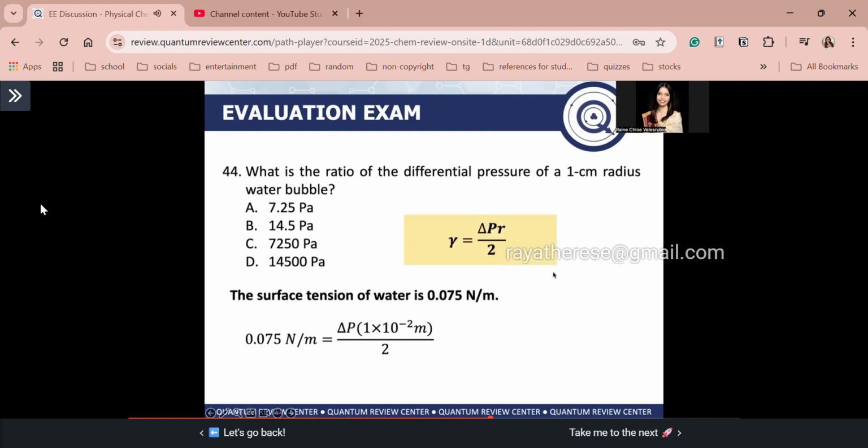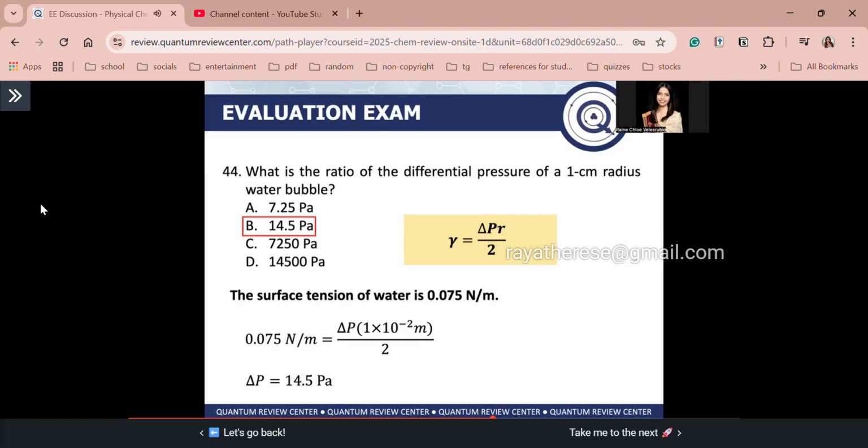So guys, in order to solve this problem, you have to know the surface tension of water. What we will use in determining the surface tension is the bubble method, where surface tension is equal to delta P, the differential pressure, times R over 2. We are given the 1 centimeter radius, just convert it to meters. And take note, the surface tension of water is 0.075 N over M. So let's solve for the differential pressure, that is just delta P. 0.075 is equal to delta P times 1 times 10 to the power negative 2 meters, that is the radius, divided by 2. Solving, we get delta P is equal to 14.5 Pascal.